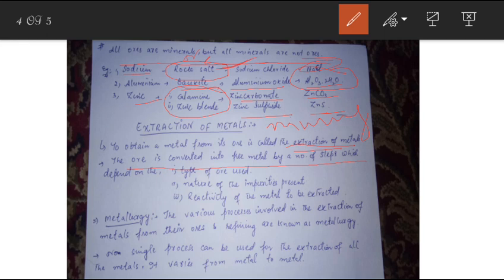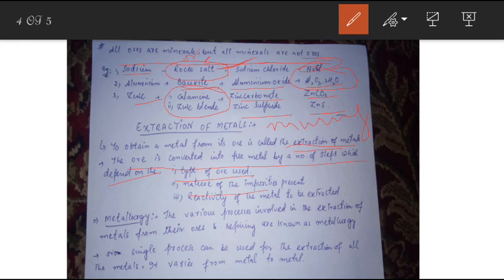It needs a number of steps, and the steps depend on the type of ore used, because the earth's crust contains a large number of ores. So its extraction depends on the type of the ore used. We have to notice the type of the ore.